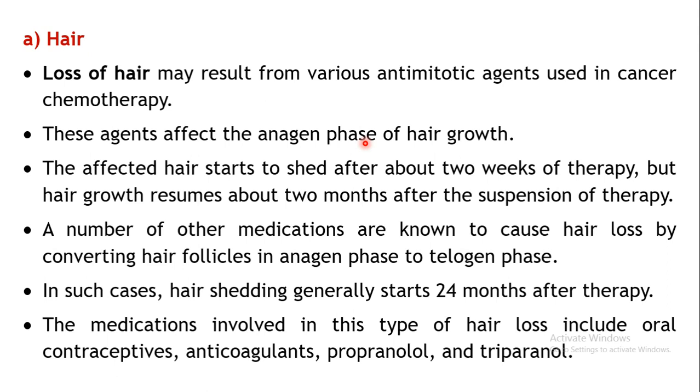Now the particular phase in which the hair grows is known as the anagen phase. Basically these chemotherapeutic agents affect this anagen phase wherein the hair growth takes place. As a result, it will start shedding the hair. The hair loss will take place, say about after 2 weeks of the therapy.